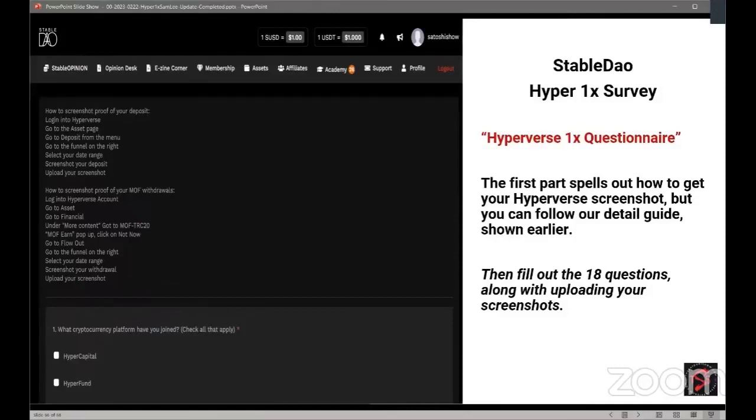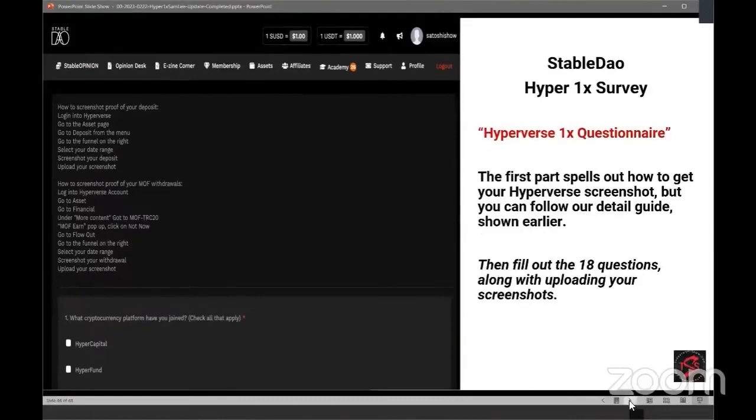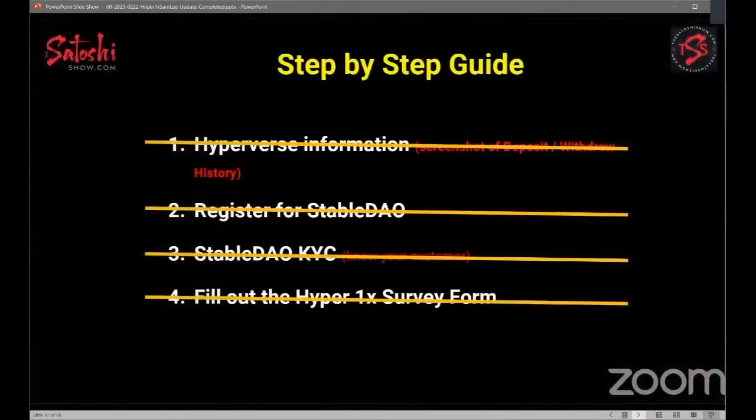But don't procrastinate. The sooner that all of these are filled in, the sooner Sam will know what that 1X total amount is, okay? That's right. Sam has meetings with corporate once a month, and this way he can go to corporate and intelligently talk to them and say, this is what you guys owe, and this is the 1X. Let's talk about a resolution for this. He needs to get to that next step for us by us providing all this information. Okay, so those are the things that we need to do.